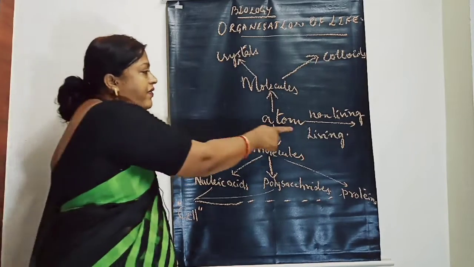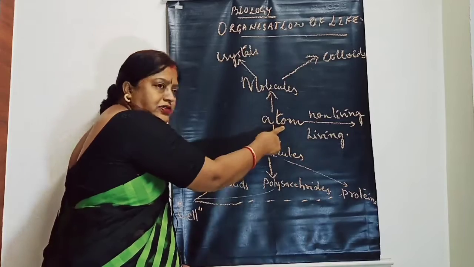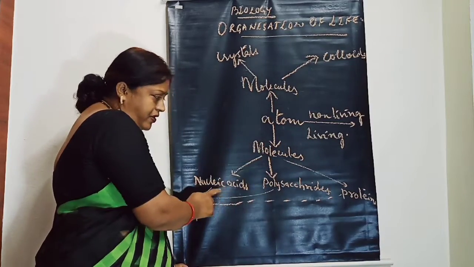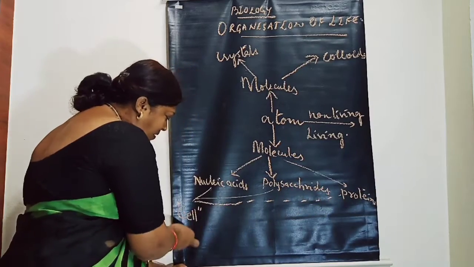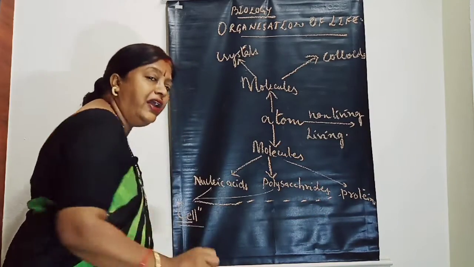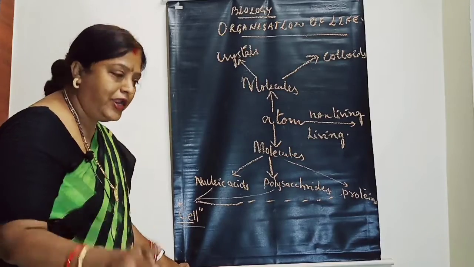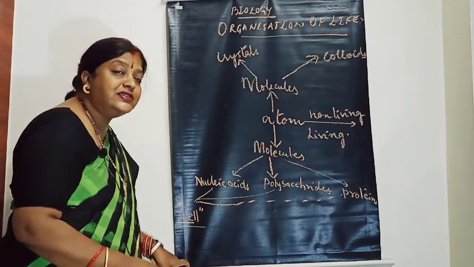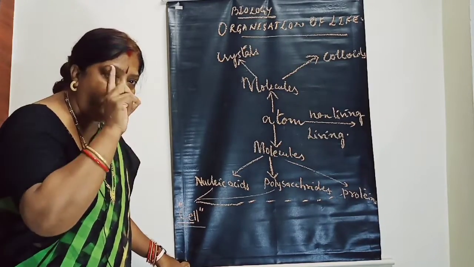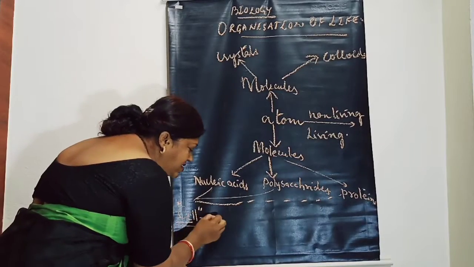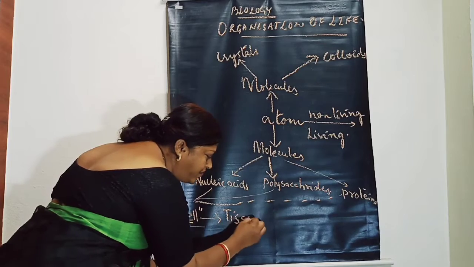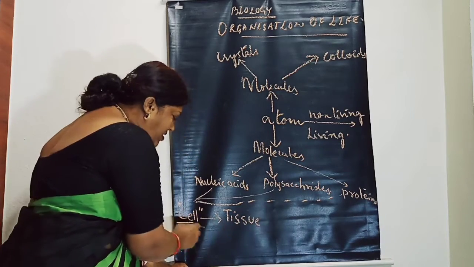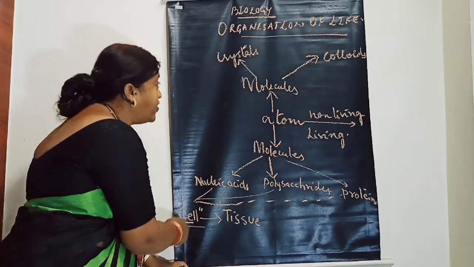Okay, in living organisms also, atoms give molecules. Molecules make nucleic acids, polysaccharides and proteins. Okay, this together makes a cell. Understood children? Every living organism is made up of cells. The cell is the fundamental unit of life. Okay, and then cells together make tissues. So what is tissue? A group of cells. Okay, study of cell is called cytology.